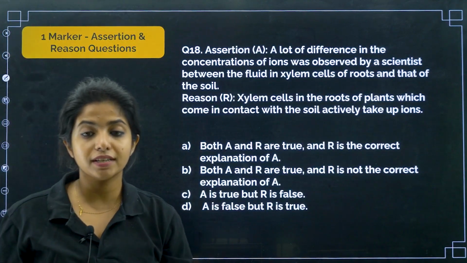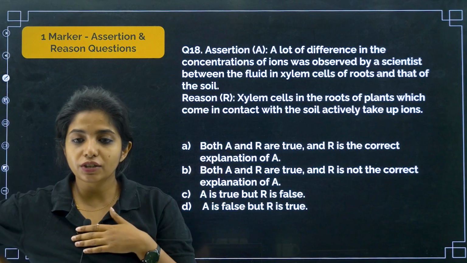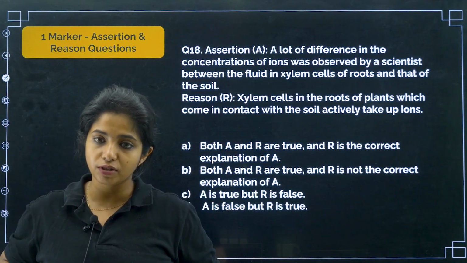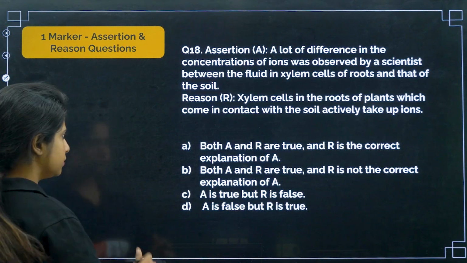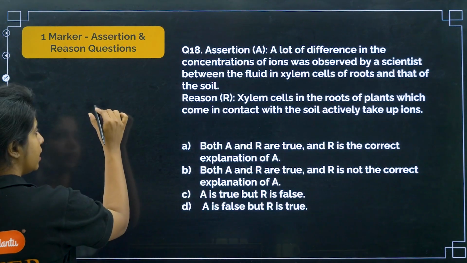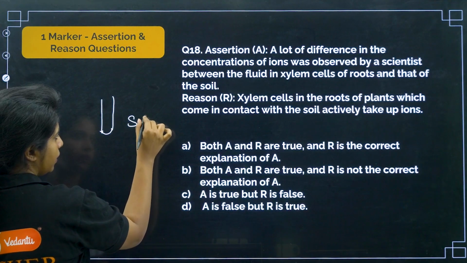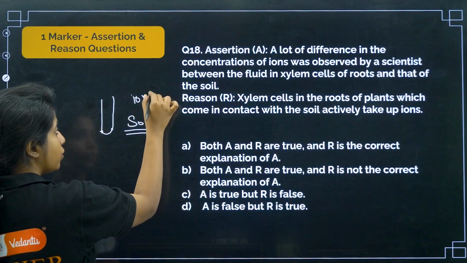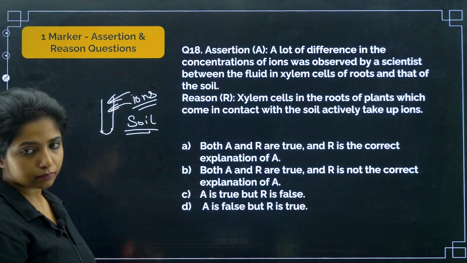Yes. Now, we have the assertion and reason question. Assertion says, a lot of difference in the concentration of ions was observed by scientists between fluid in the xylem cells of the root and that of the soil. Okay. So, yes, the xylem cells which are there in the roots and the soil will have too much amount of ion difference. The soil will initially have too much amount of ions, my dear children. It has to be taken up by the xylem.